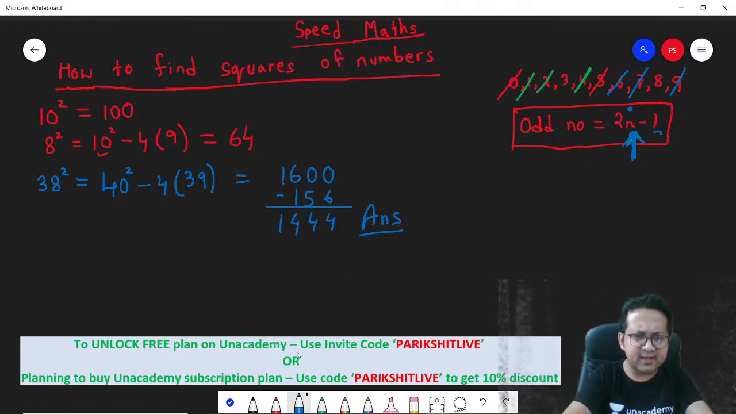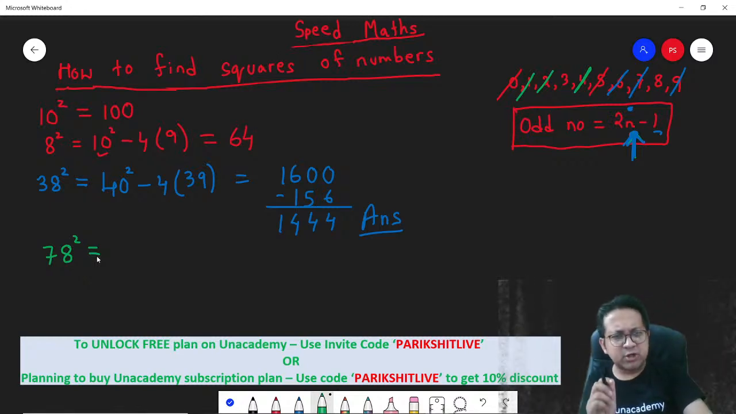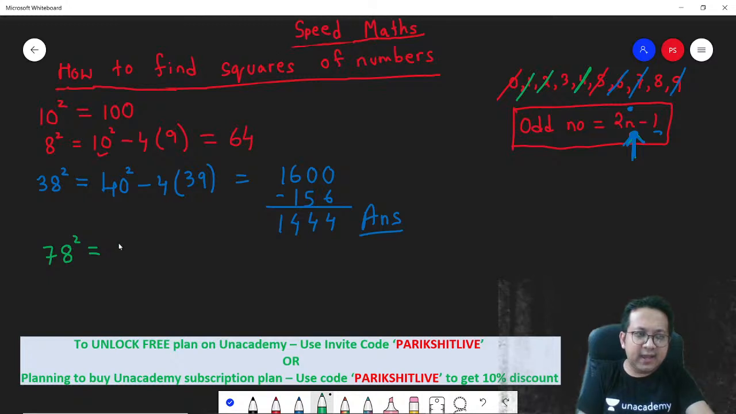It is pretty simple. Let's take another number. How much is 78 square? Very simple. Again, the same logic. The nearest number that you know is 80 square. 80 square minus 4 times what? Just the previous number, 4 times 79.